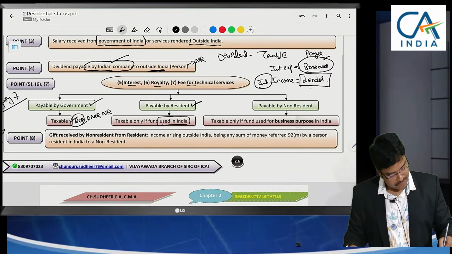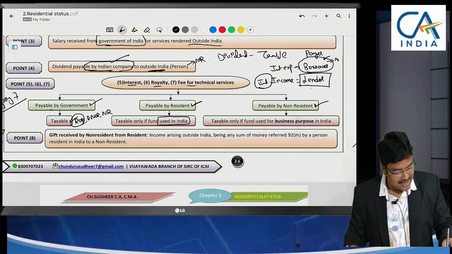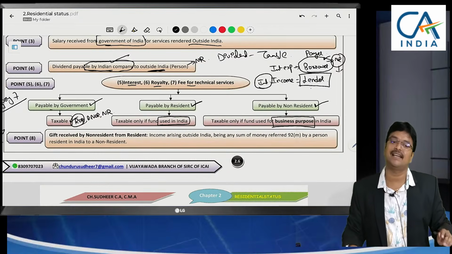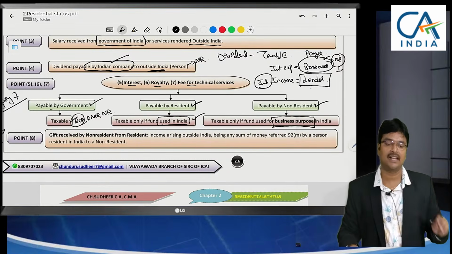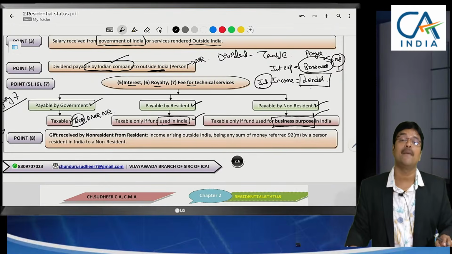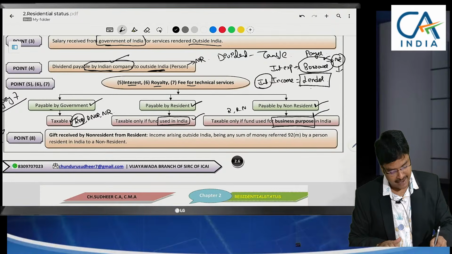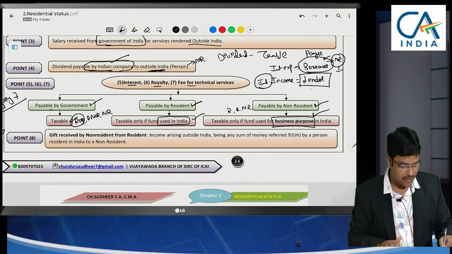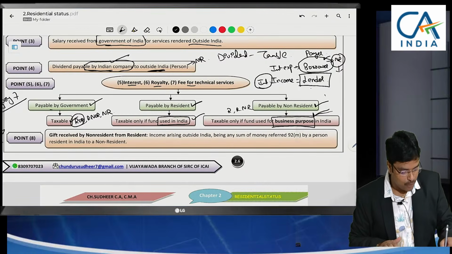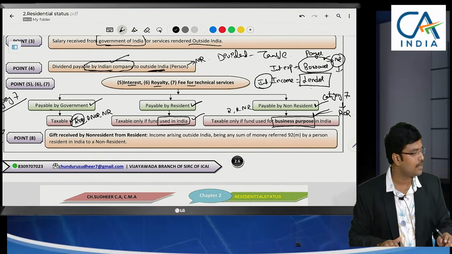And next, if this interest is payable by a non-resident, that means the borrower is a non-resident. In this case, this non-resident has to use it for business purpose in India, not any purpose. Here, any purpose in India is enough, but if the borrower is a non-resident, he should use it only for business purpose in India. Then only for the receiver, ROR or RNOR or NR, this will be taxable. Sir, if it was used for other purpose in India, then it will go for category 7. Category 7, if you remember, is taxable only for ROR. Total 8 categories of incomes I have explained you already.